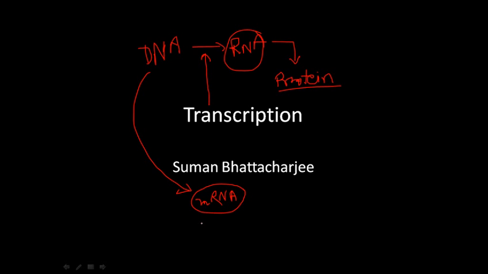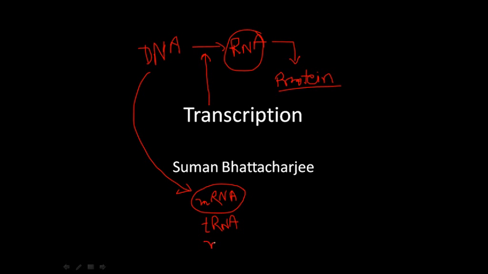We also have tRNAs or transfer RNAs. These tRNAs are the carrier molecules for amino acids. They carry amino acids, bring them, and sit on the mRNA, and they finally attach those amino acids together via the peptide bond to make protein. So tRNA is also important, and tRNA is also produced from DNA.